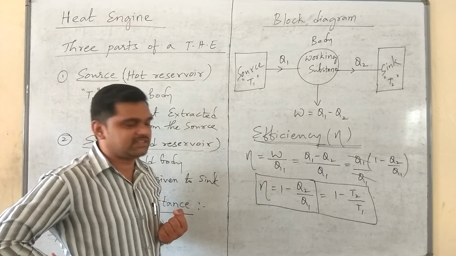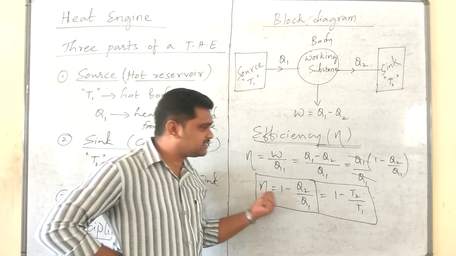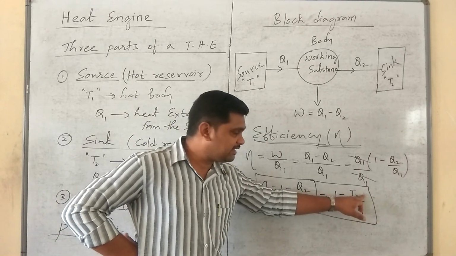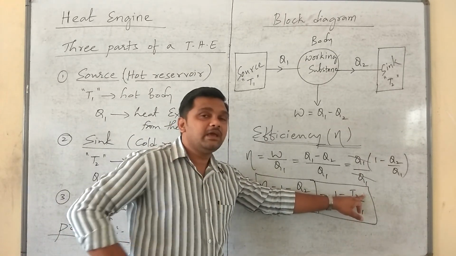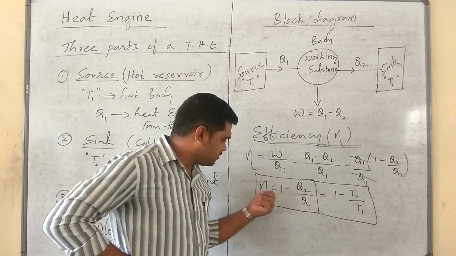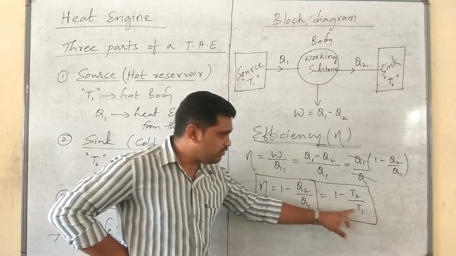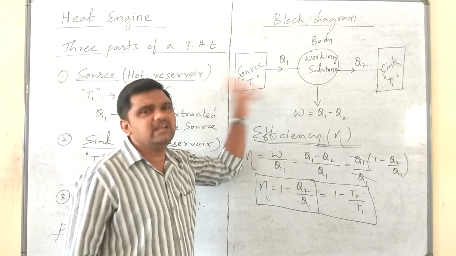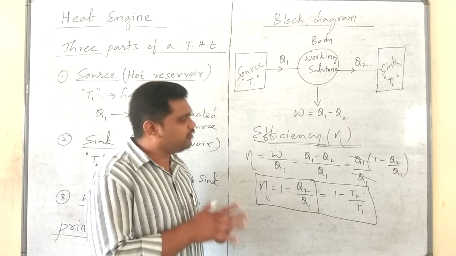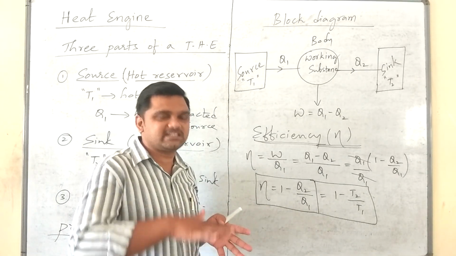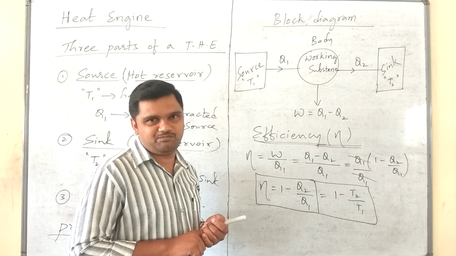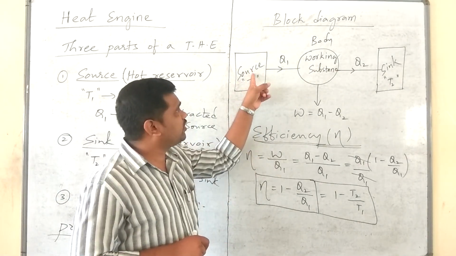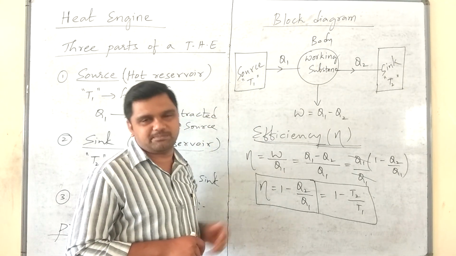One of the simplest methods is, for eta to be maximum, T1 has to be maximum and T2 has to be minimum. For getting eta maximum, we have to maintain the source at a very huge temperature. That is the reason why usually your bike never starts with the first kick. So actually, for working of this heat engine, the source has to be maintained at a very high temperature.